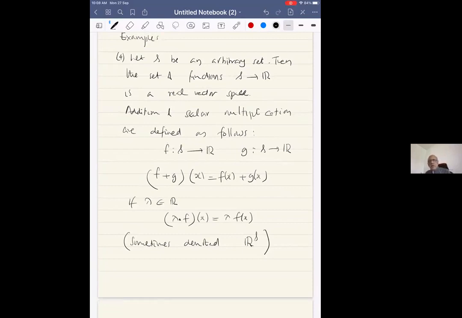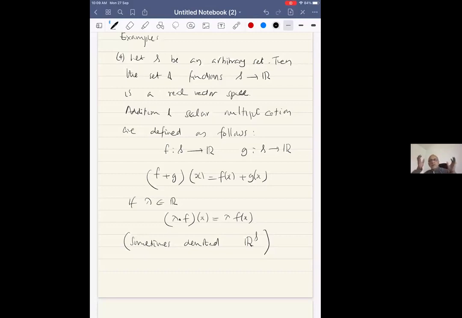We are building new vector spaces from old. Swaminathan, I will explain the notation later. The power of mathematics is that you can build new concepts on top of old.